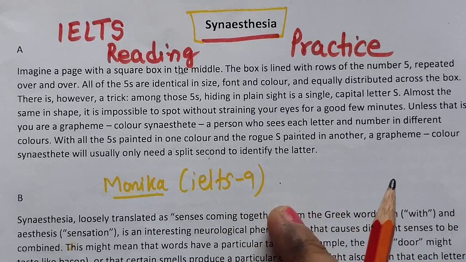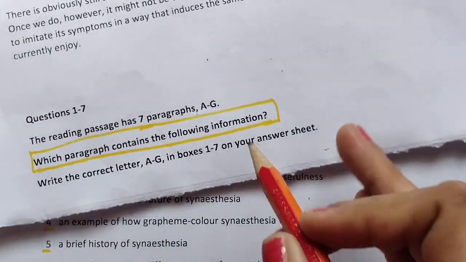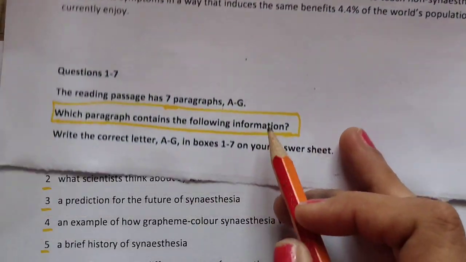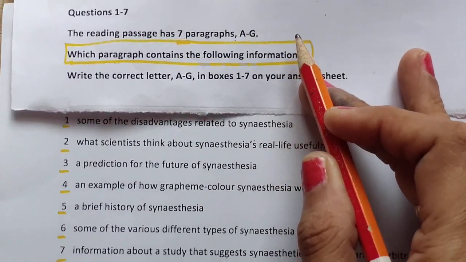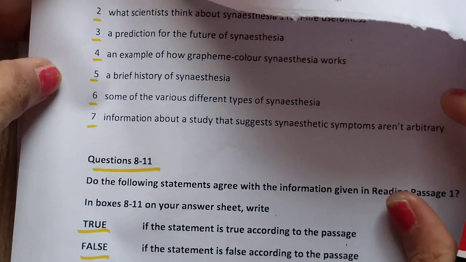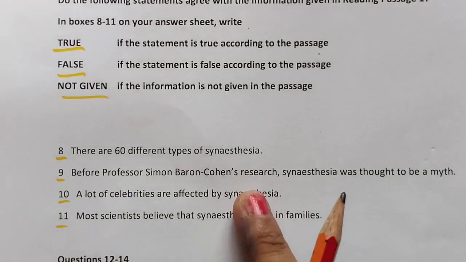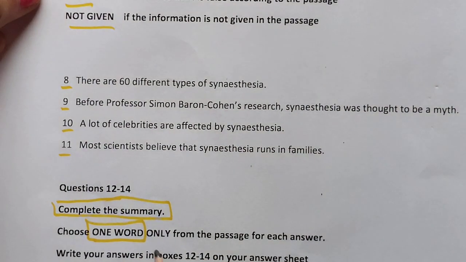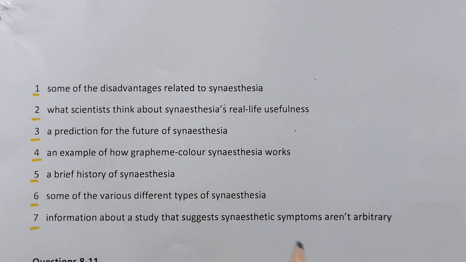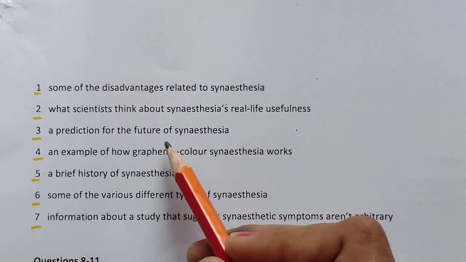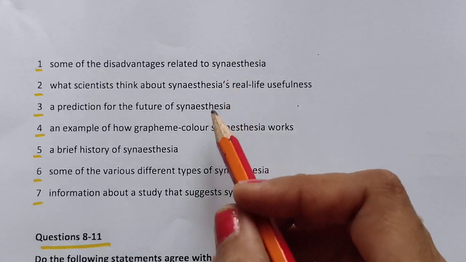Okay, let's go to the type of questions first. As you can see, this first type of question I have here: which section, which paragraph contains the following information? So these are the paragraphs from 1 to 7 questions. And second type of questions I have here: true, false, not given. Here also we will follow keyword strategy. And the last one is we have complete the summary with one word only. So first I will start with which section contains the following information. These are the information and we have to find these information in the paragraph.